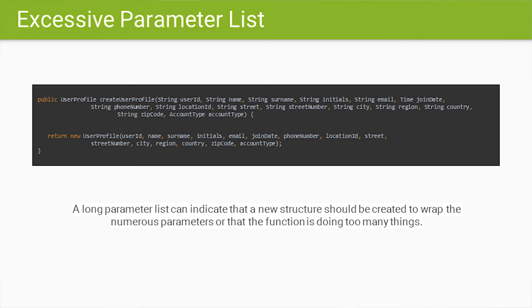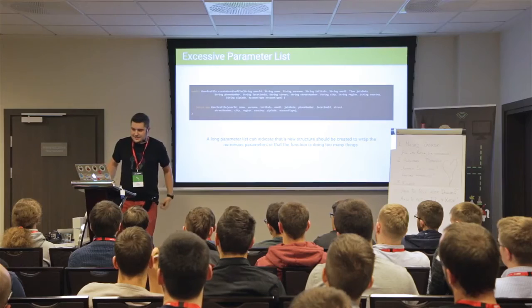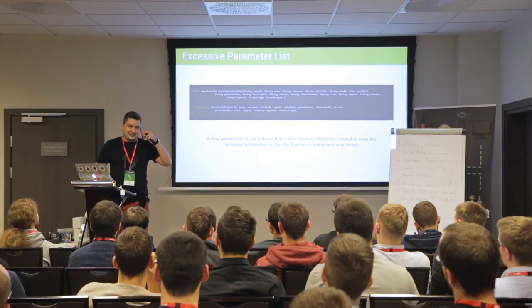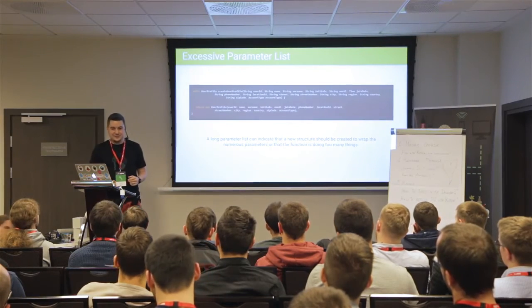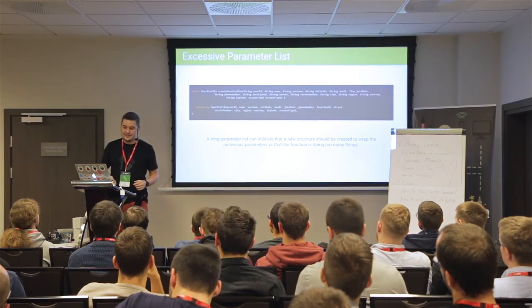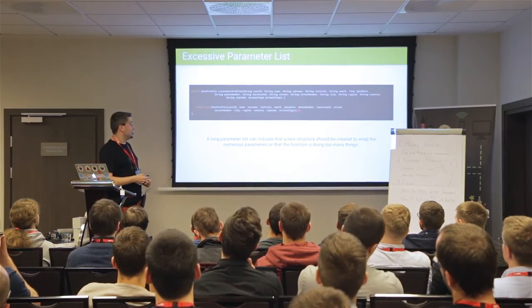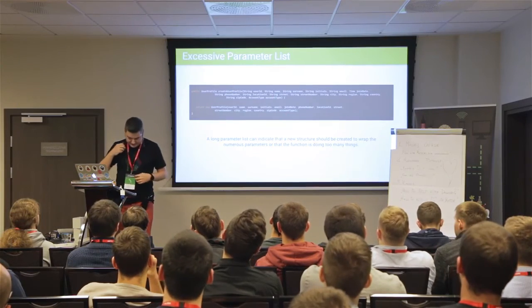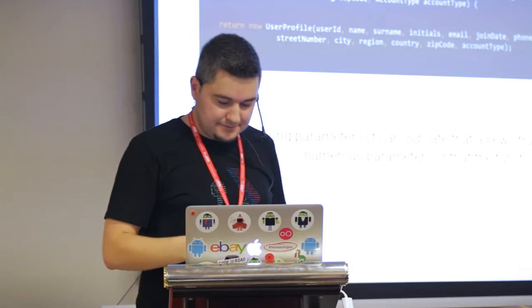Yeah, we do this a lot because of laziness, probably. We just need one more parameter, we add it into the method. We just need one more, we add it again. And the parameter list gets bigger and bigger and bigger. Similar to what we did in the class example, you would probably create another class for the address-related stuff here, for example, and pass that as one object.